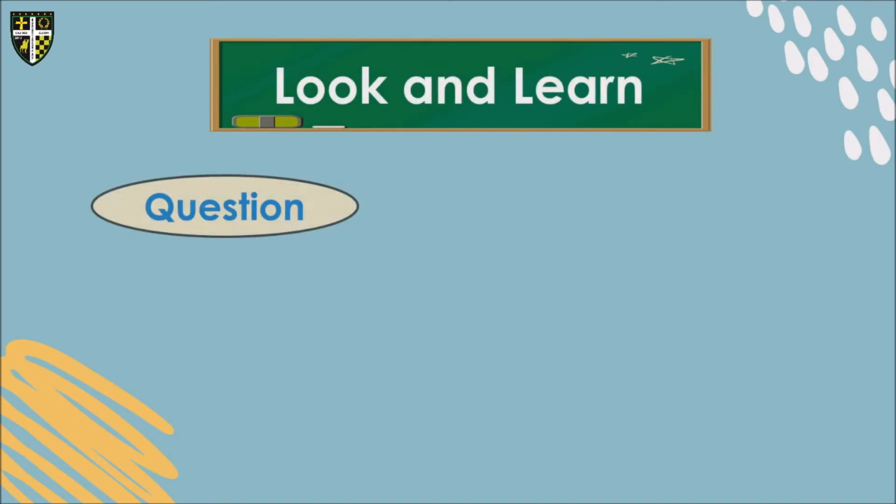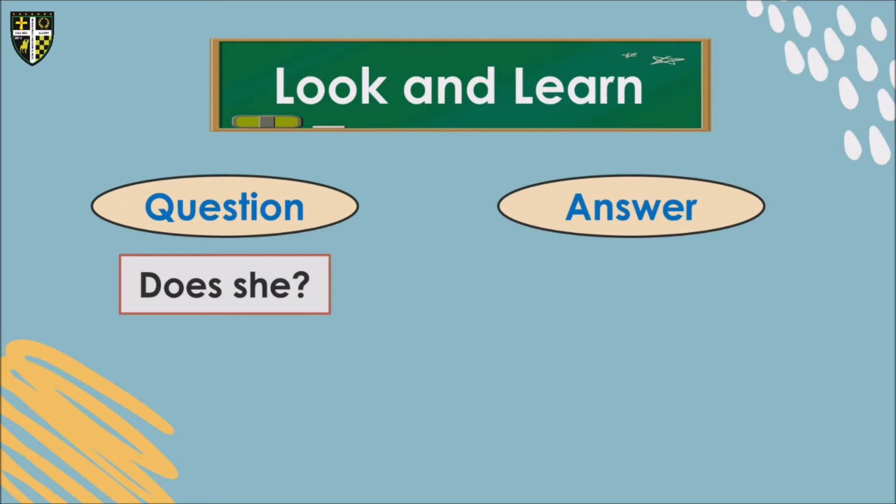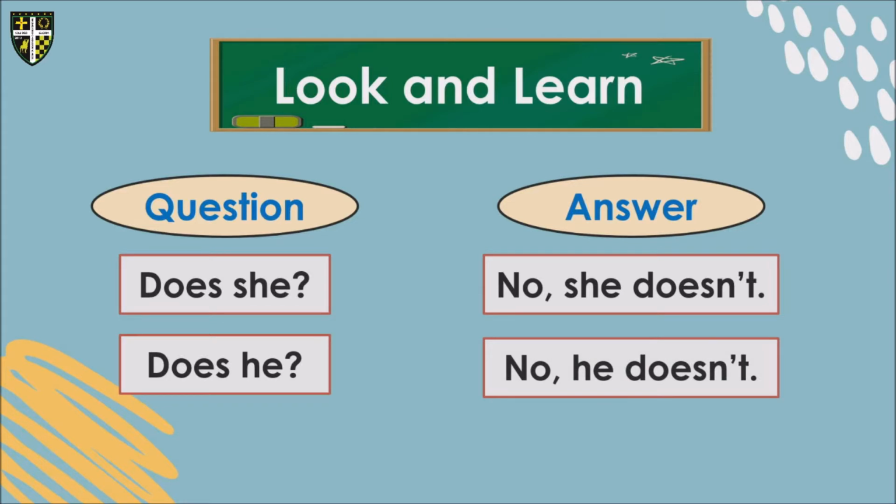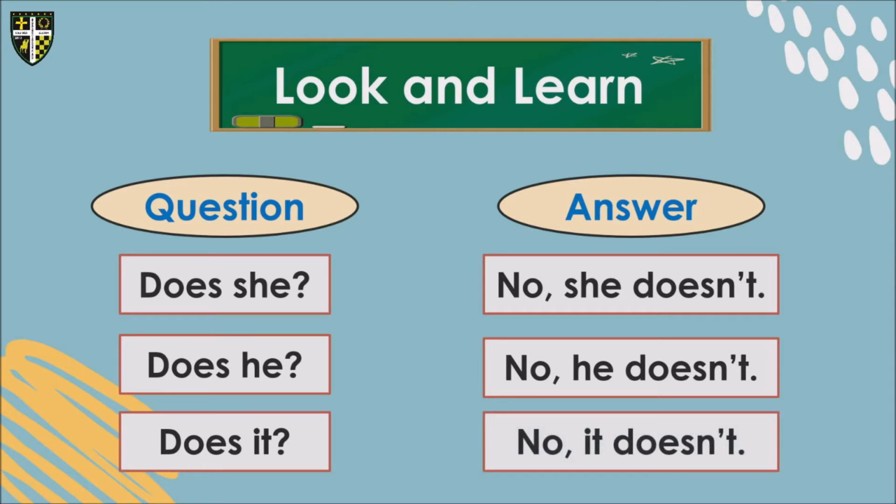So look and learn. Here's the question and answer. Does she? It will be no, she doesn't. Does he? It will be no, he doesn't. Does it? It will be no, it doesn't.